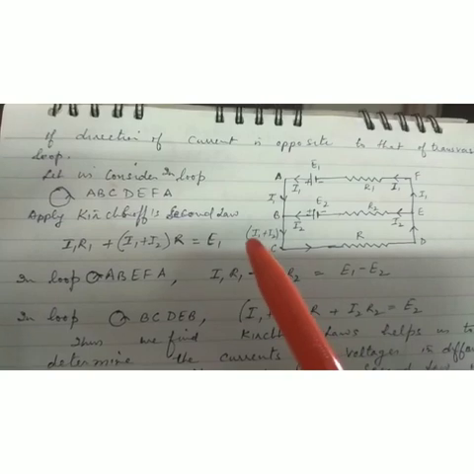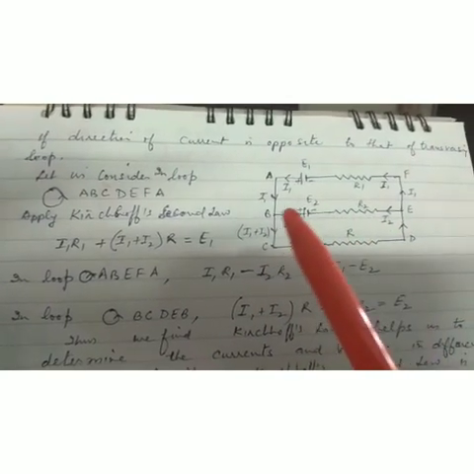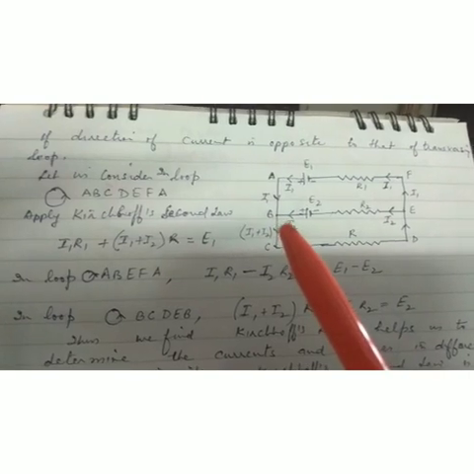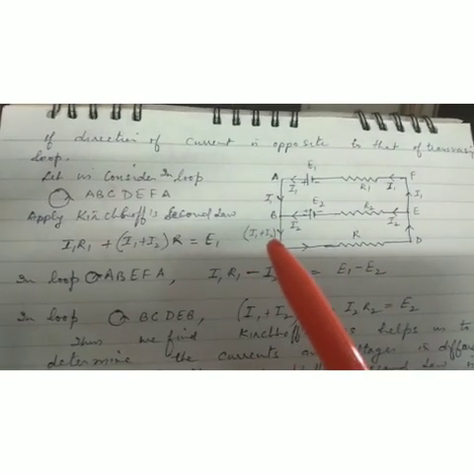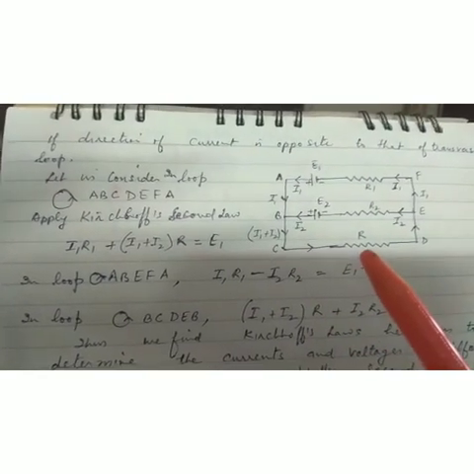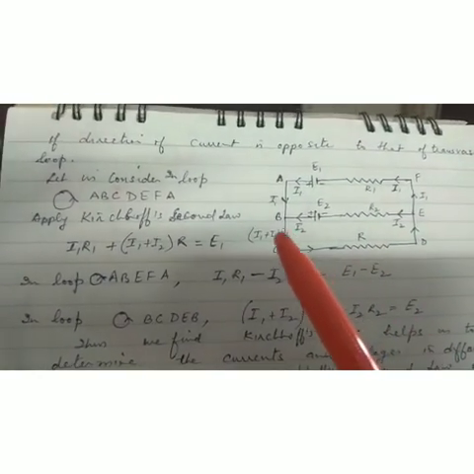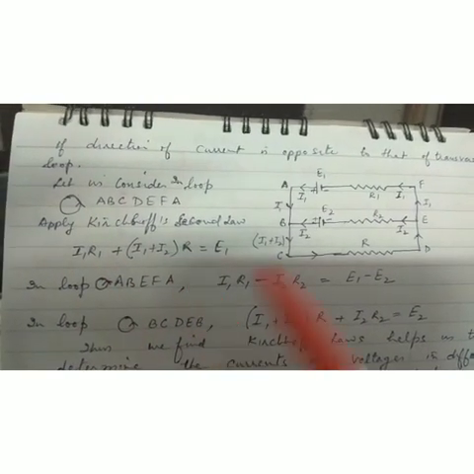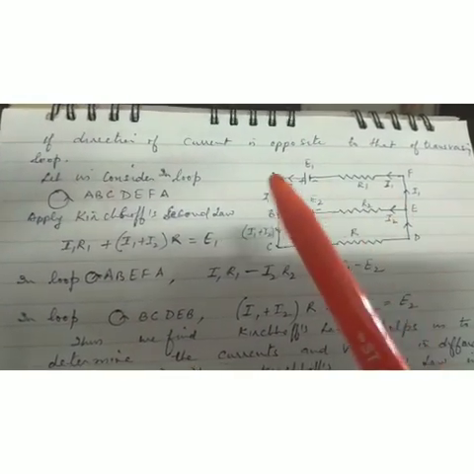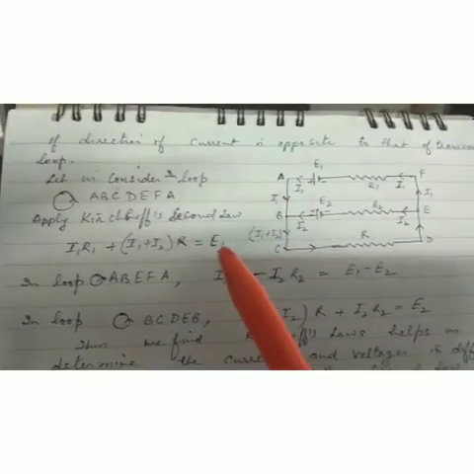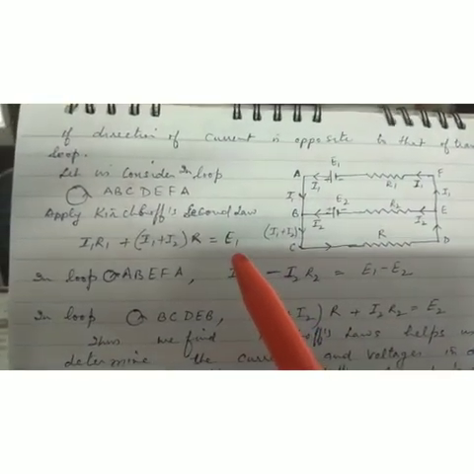Here the current is I1 plus I2, because one current is coming from here and the other from here at junction B. So the total current is I1 plus I2 through this resistance R. This total EMF is equal to the total EMF provided by the cell E1. Clear? This is the first loop.